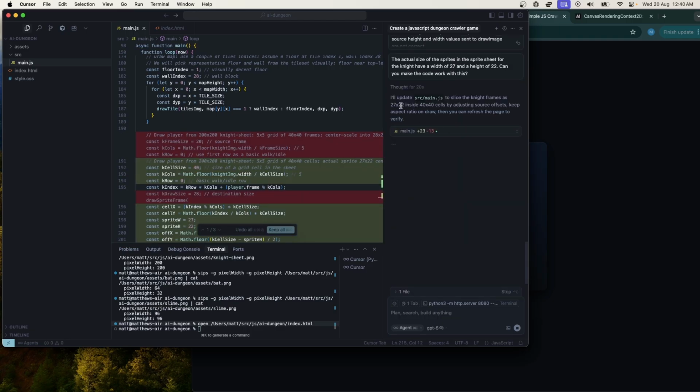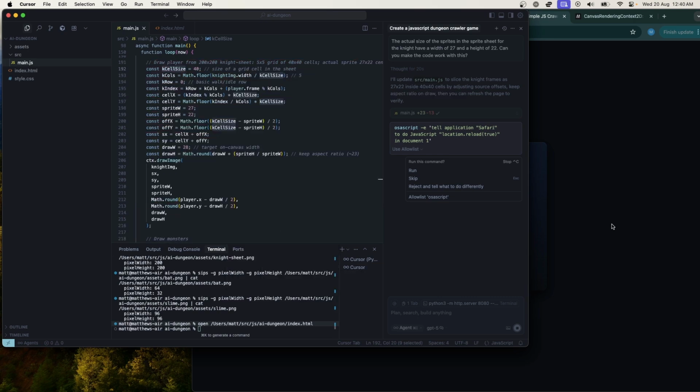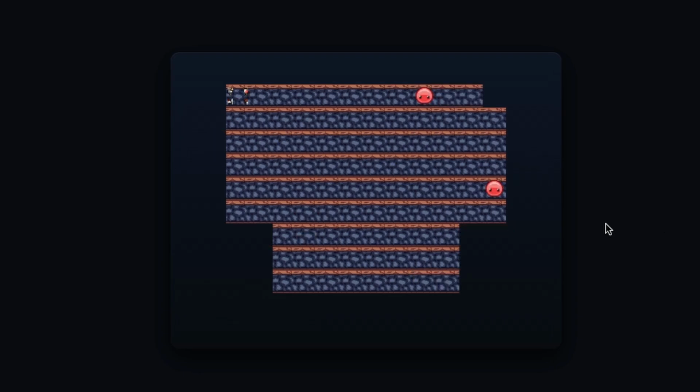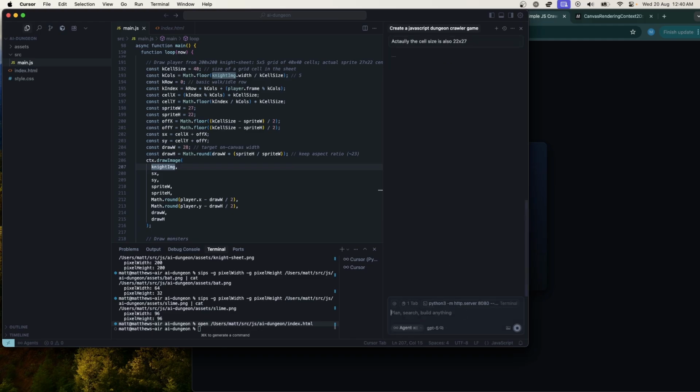20 inside 40 by 40 cells. Still not quite getting it, is it? What's it doing with this cell size? I don't think this is going to work, is it? But anyway, I'm just curious. No. Okay, let's see, will it figure this out? Actually, the cell size is also 22. Will it understand what I'm trying to tell it?